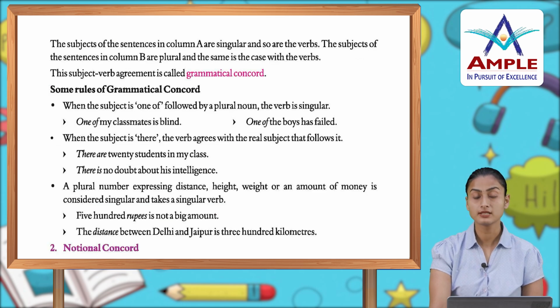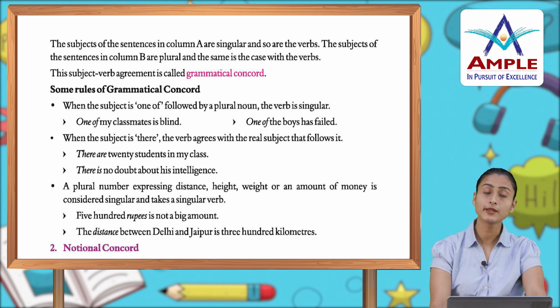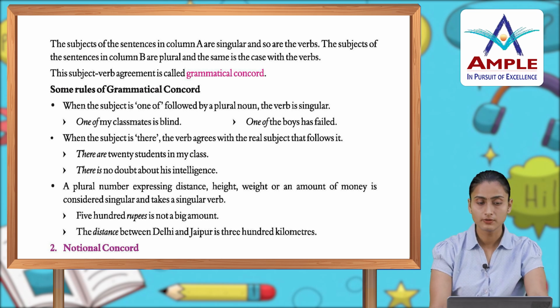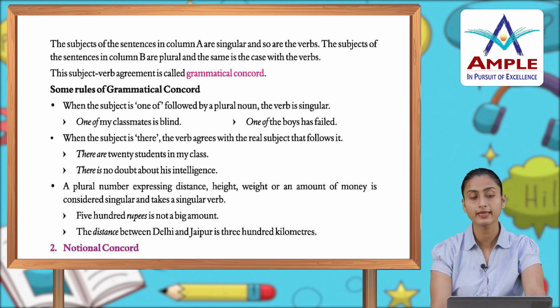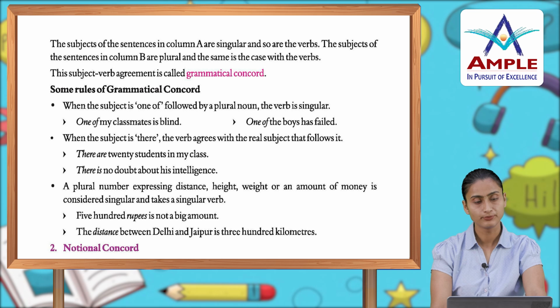The subjects of the sentences in column A are singular and so are the verbs. The subjects of the sentences in column B are plural and the same is the case with the verbs. दो subject जो आपकी column A में हैं वो singular हैं, verbs भी singular हैं, column B में आपकी verbs भी plural हैं, and your subjects are also plural. The subject-verb agreement is called the grammatical concord.